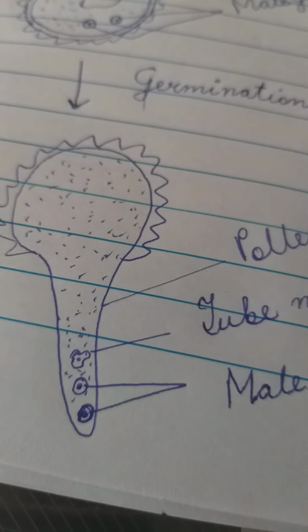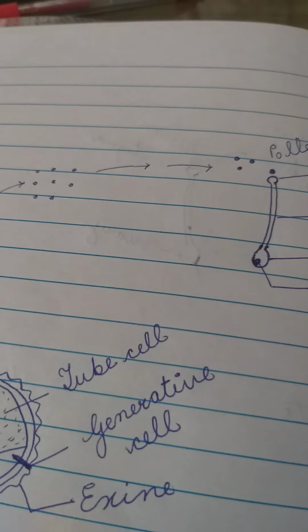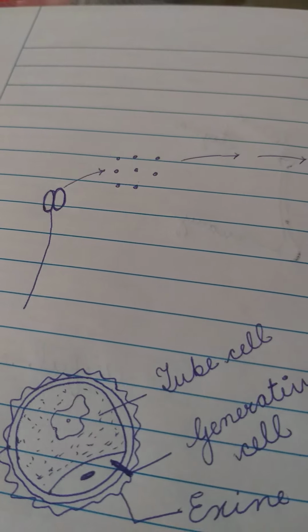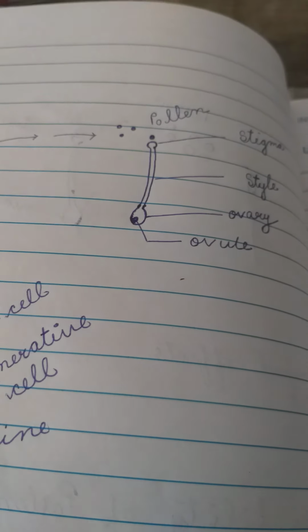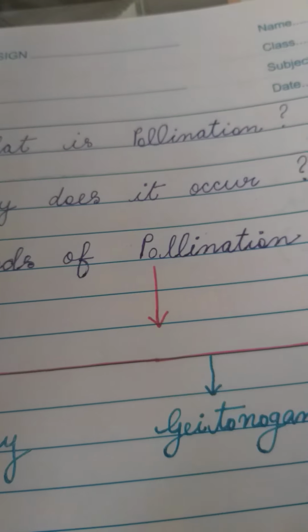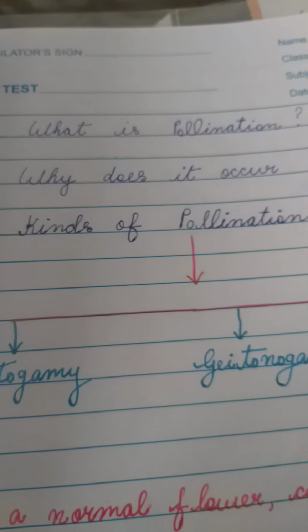This is achieved only after the process of pollination occurs successfully. So pollination must occur to bring the male and female gametes together so that fertilization occurs, leading to formation of seeds.